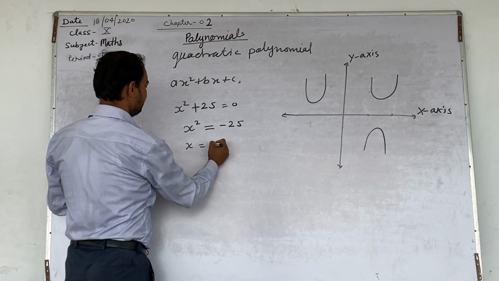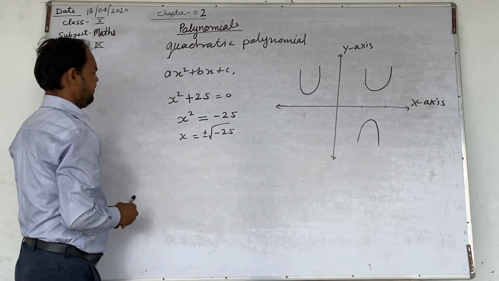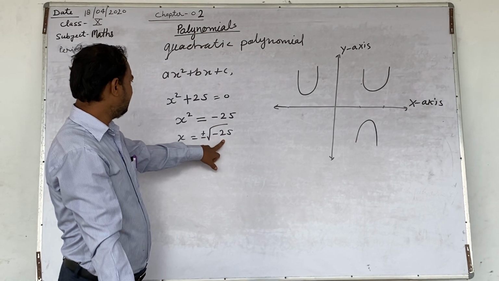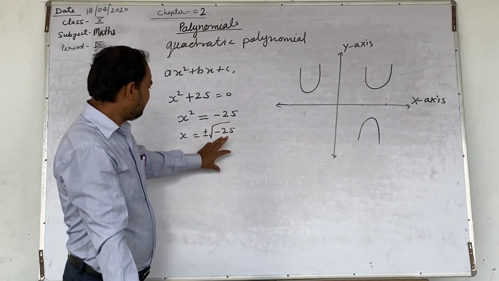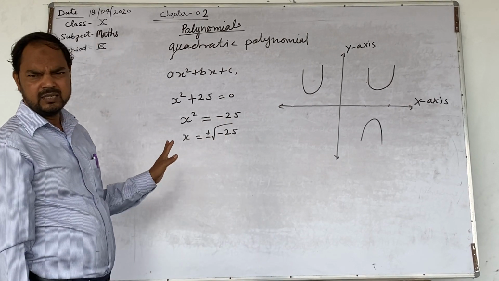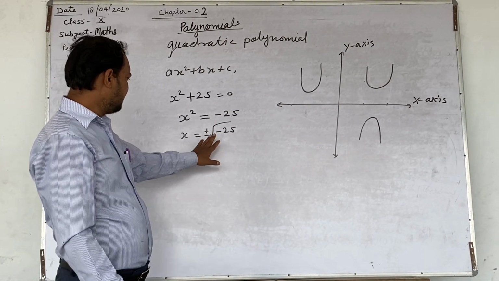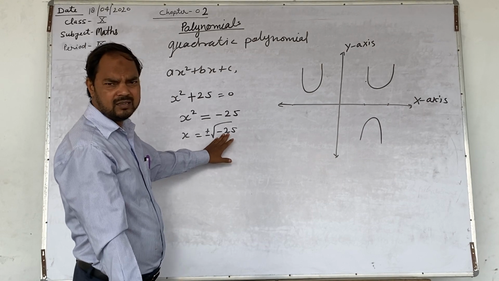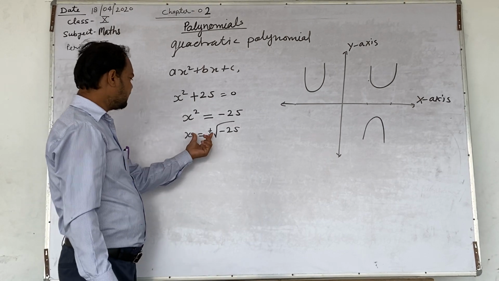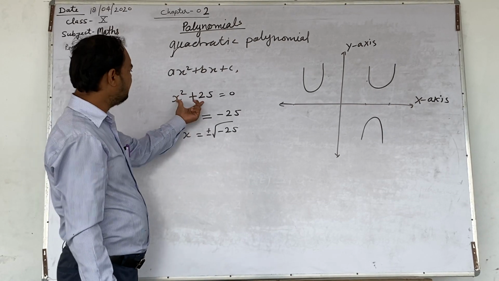You can get here x is equal to plus minus root of minus 25. We know that there is no square root of minus integers. इस माइनस इंटीजर्स का कोई स्क्वायर रूट पॉसिबल नहीं है. We can say this is not a real number. So we cannot find any solution for this. So we can say there are no zeros for this polynomial.